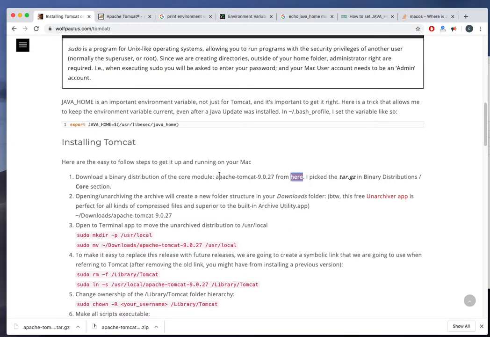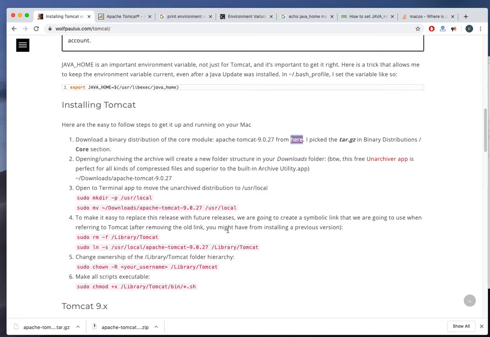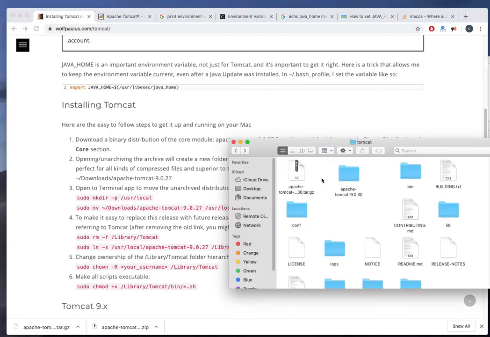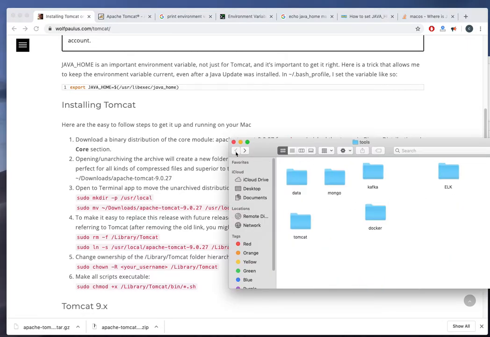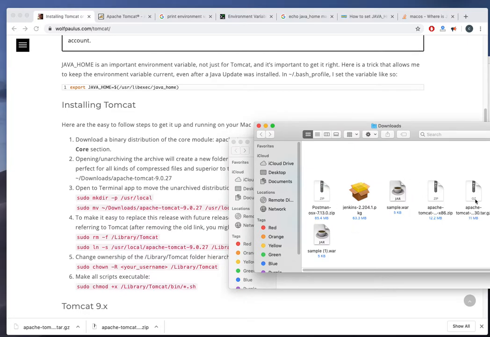Right now I need to go to my next step. I unarchived my Tomcat, which I already did. Open terminal and go to user.local. They are saying I need to copy from there. So I have that downloaded file, right?